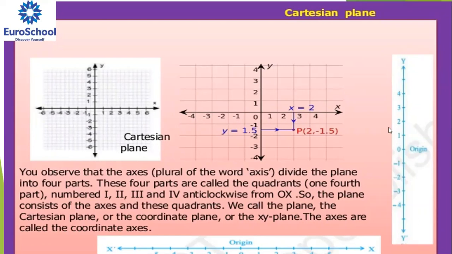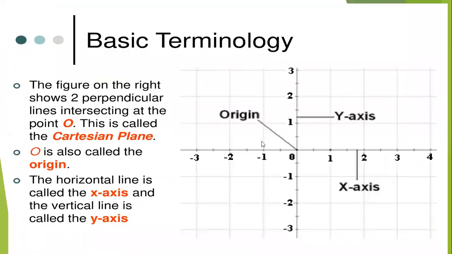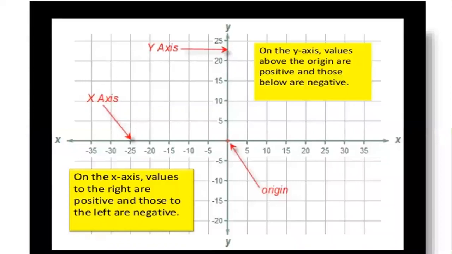Very simple here. The horizontal line is called the x-axis, and the vertical line is called the y-axis. The intersection point of the x-axis and y-axis is called the origin.